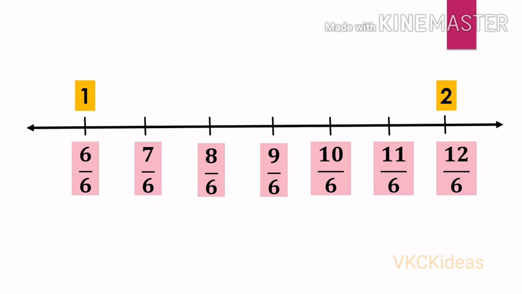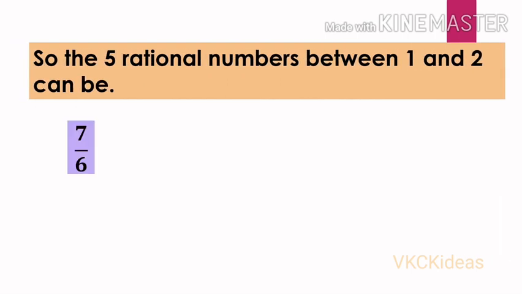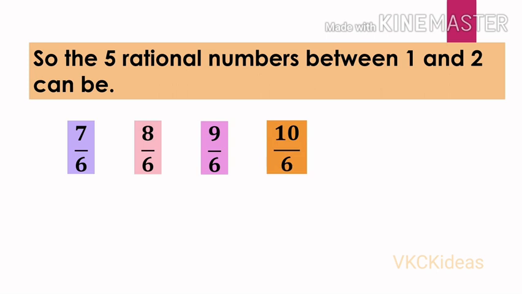Therefore, this is 6 by 6, and the coming numbers will be 7 by 6, 8 by 6, and so on, and therefore 2 will be 12 by 6. When you divide this, 6 ones are 6, 6 twos are 12. It is nothing but 2 only. So the numbers between 1 and 2 can be written as 7 by 6, 8 by 6, 9 by 6, 10 by 6, and 11 by 6.